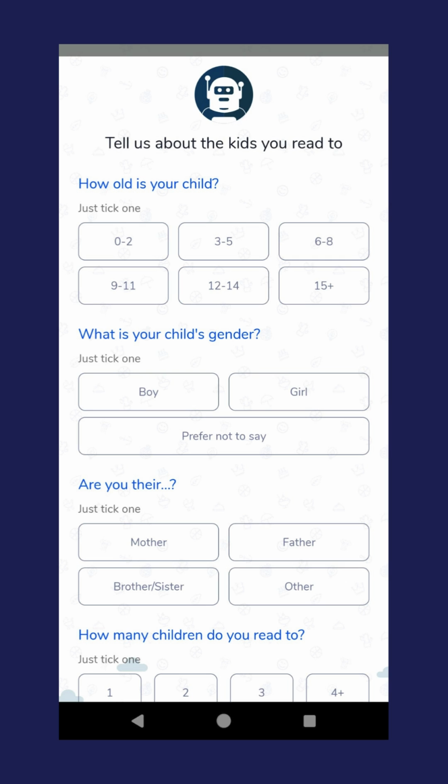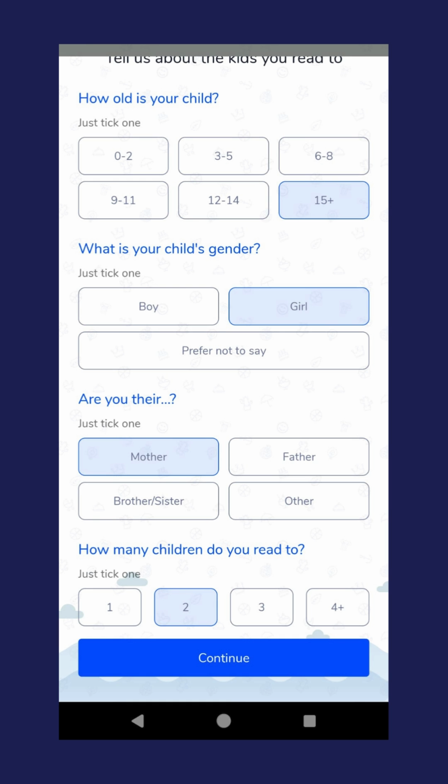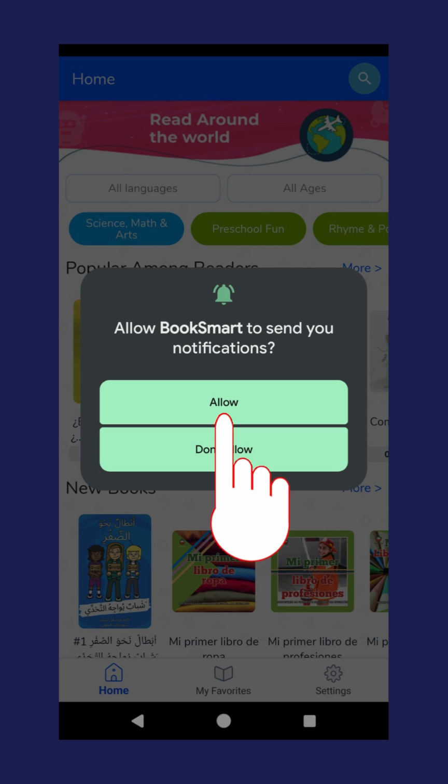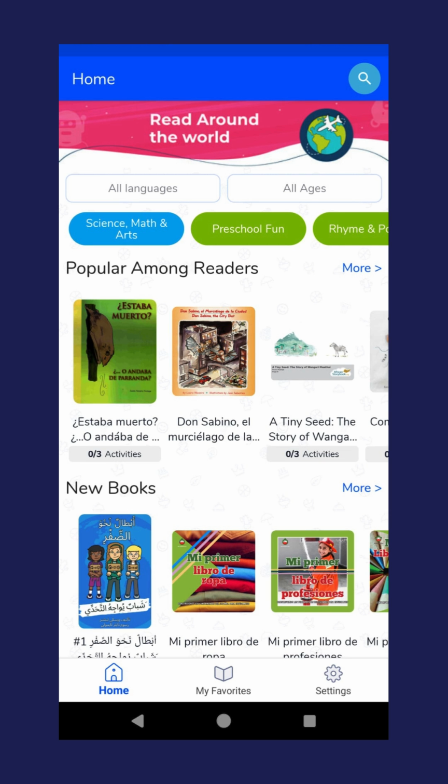If you want to find books for yourself, answer based on your preferences. Click on Continue. If you want the app to send you notifications, click on Allow. And that's it. You've registered with Booksmart. Explore the app and get to know its features.